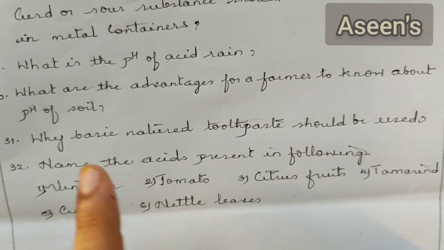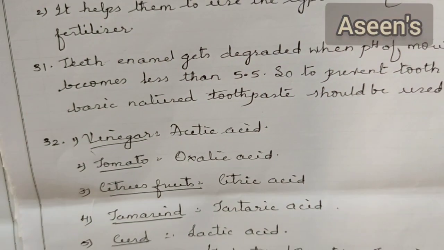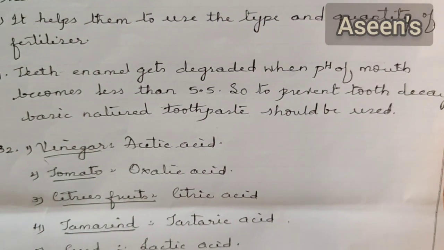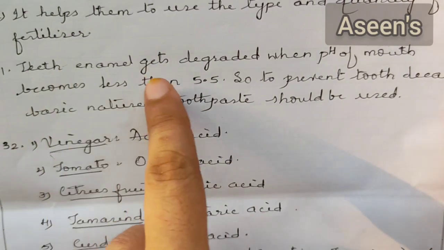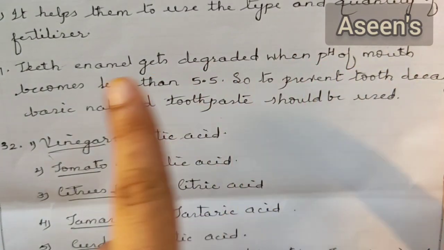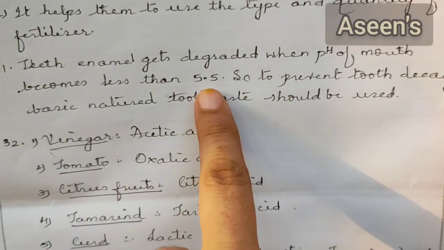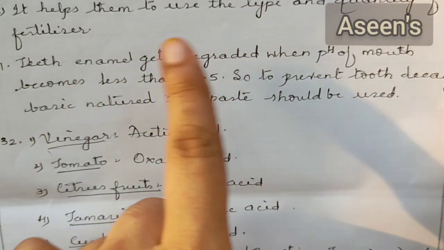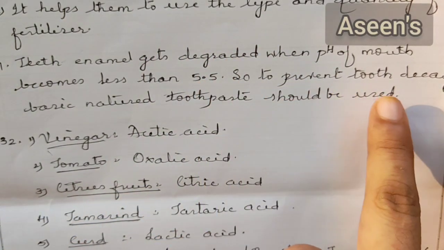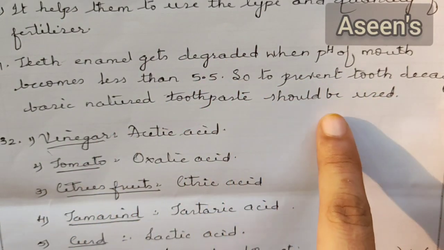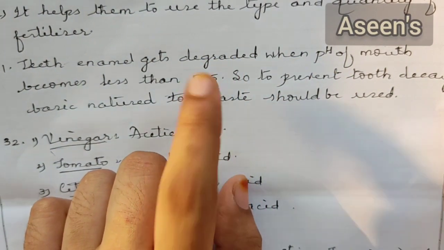Next one, why should basic nature toothpaste be used? Toothpastes are basic in nature, but they have specifically asked why we are using bases. Teeth enamel gets degraded when the pH of the mouth becomes less than 5.5. So if the pH value falls below 5.5, your teeth enamel will start to degrade or corrode. To avoid this, we use basic toothpaste so that our pH stays above 5.5.